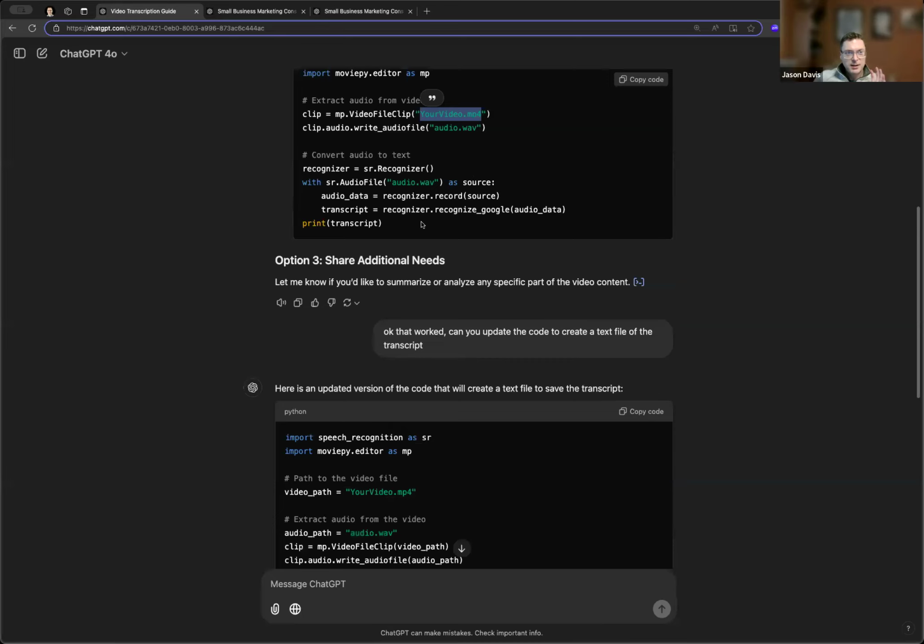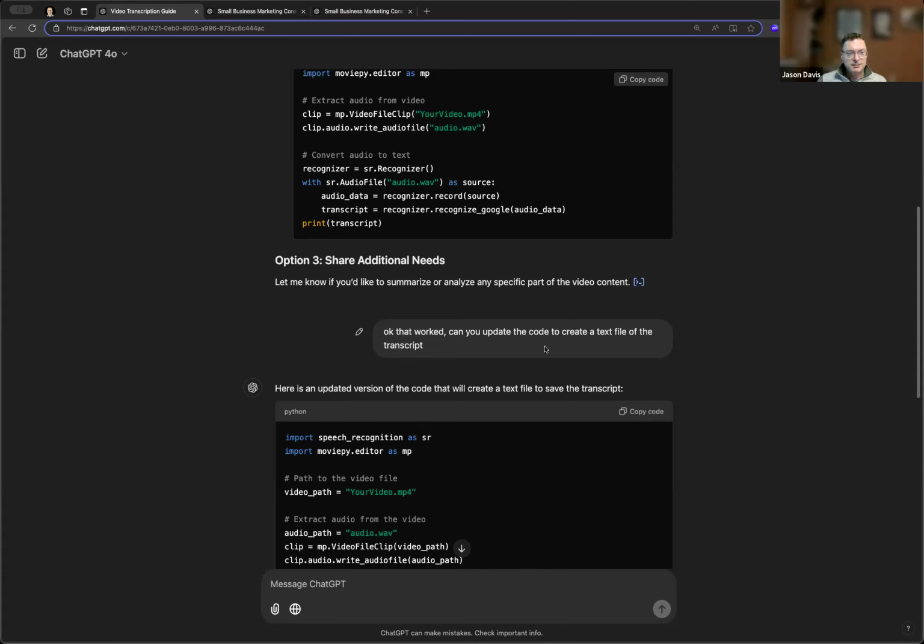So basically what happened in Python is that it created an audio file, an audio.wav file of the video, and then it had the speech recognition review the audio.wav file to grab the transcript, and then it printed the transcript.